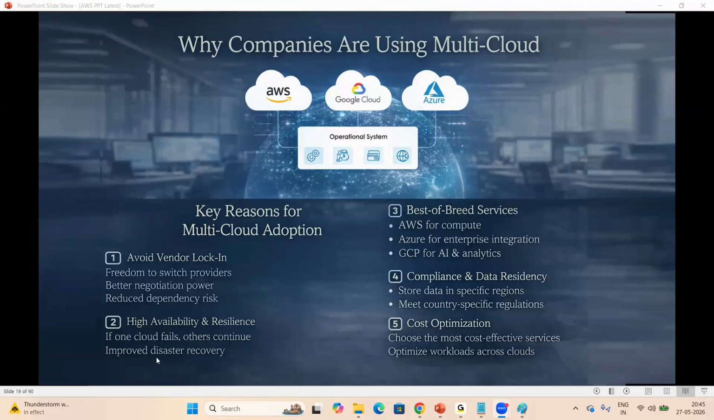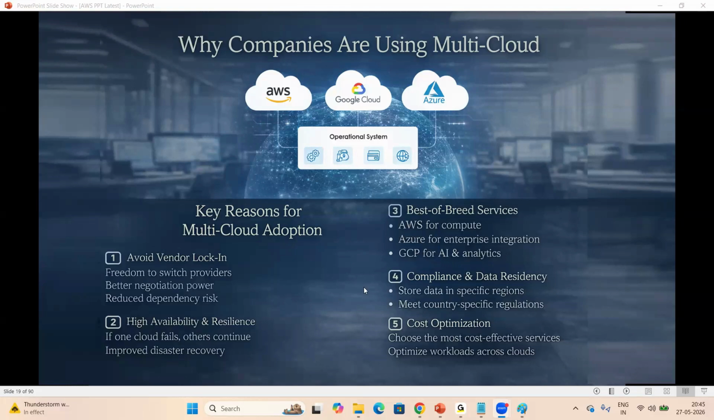Improved disaster recovery also. For example, our applications are running on AWS, right? But AWS is not giving any proper service. We can move to Azure. We can migrate to GCP, right? And best of breed services. AWS for compute services, Azure for enterprise integration services, GCP for AI and analytics services. Even AWS has very advanced features available. AI services. For AI, AWS is also a best platform.